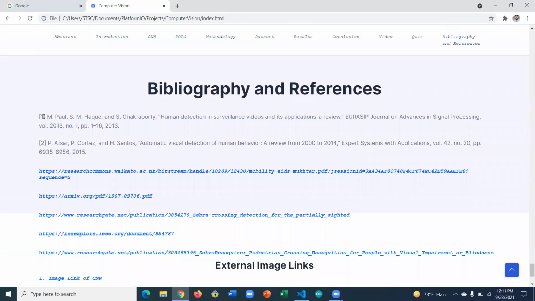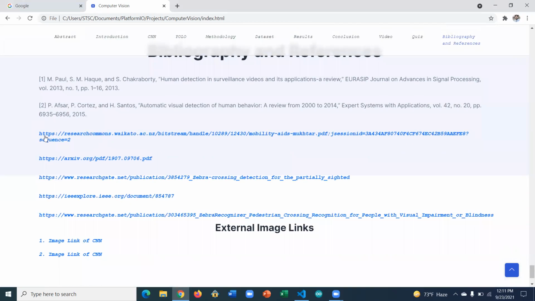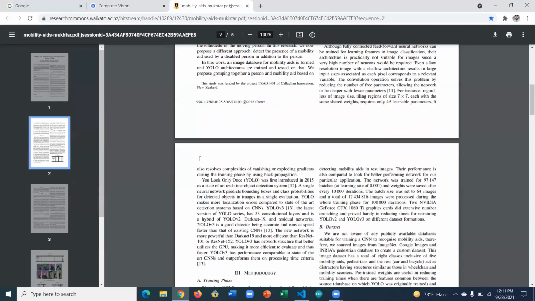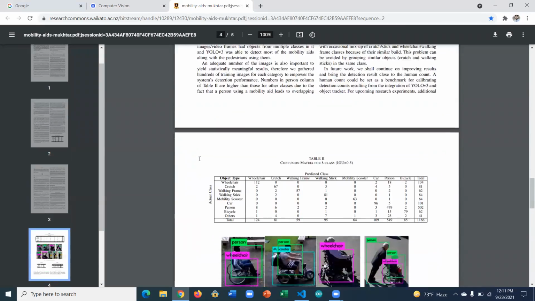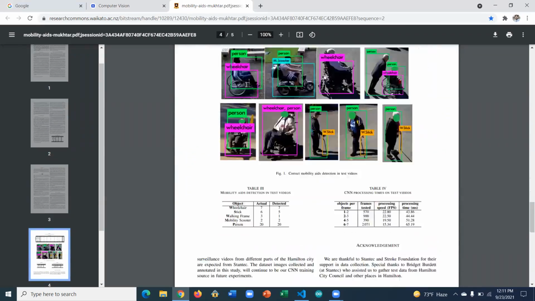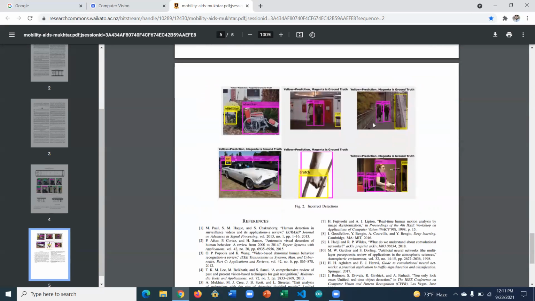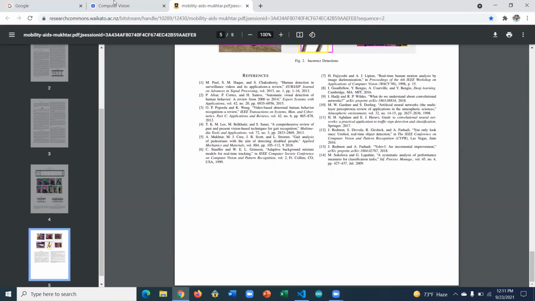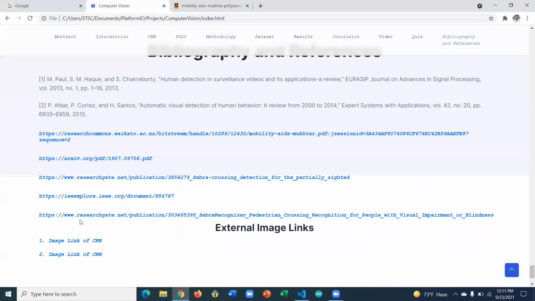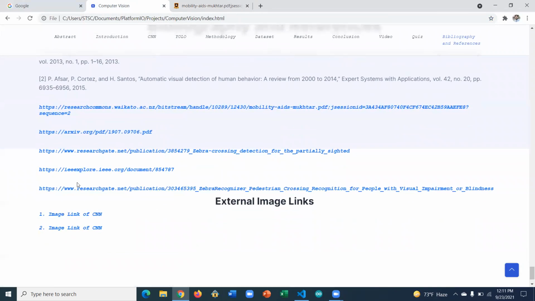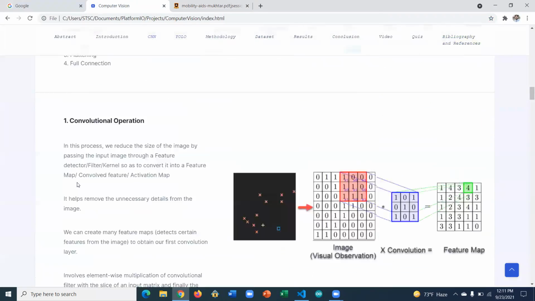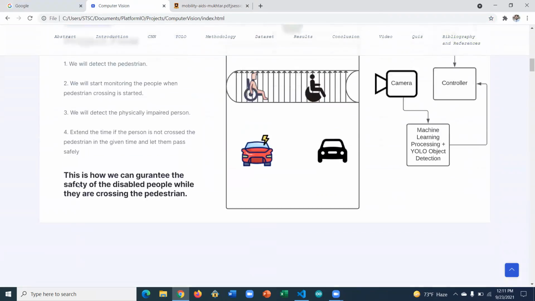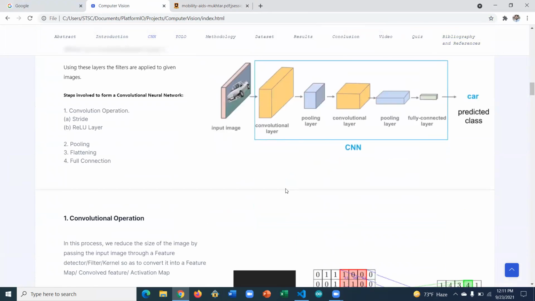And this is the bibliography we are using, and these are the references. Let's open this one. This is the research paper I'm referring to. We got the results from here. We got the tables from here, and this was the image showing that they detected a wheelchair, but it was not a wheelchair itself. This was a class. So this is the main reference paper, and these are the external links of the images we are using here. We have used external images, and we are giving the reference.